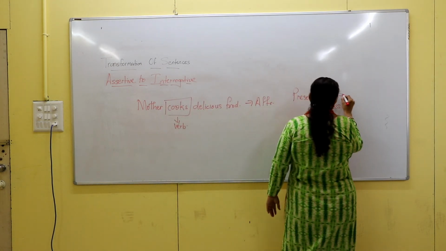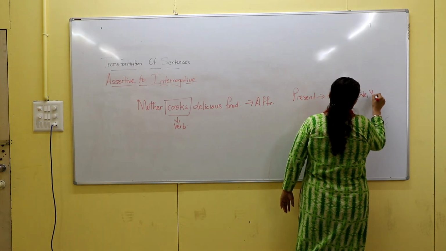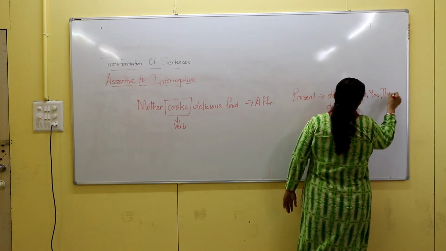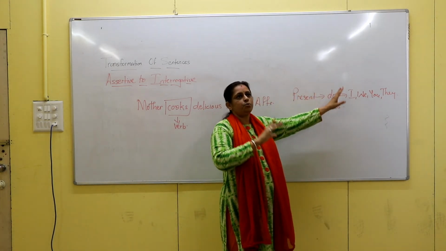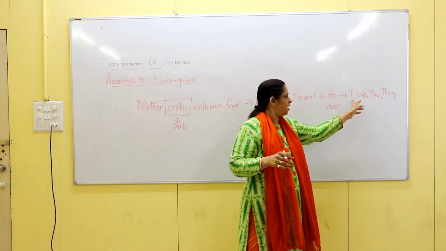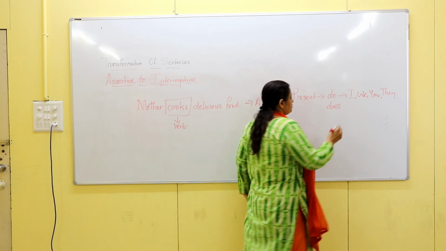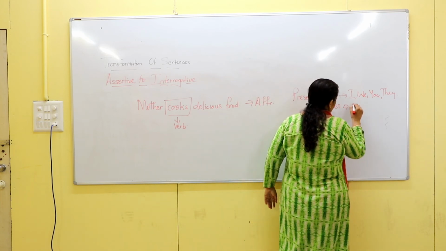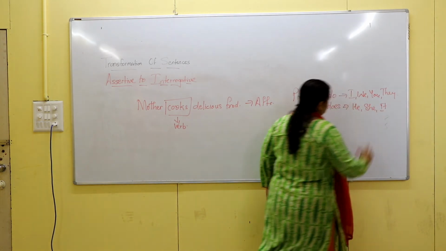Do is used with I, we, you and they. That means the verb do is generally used with the plural form of noun, and I is an exceptional case. Right? Does is used when the given noun is in the singular form: he, she, or it.